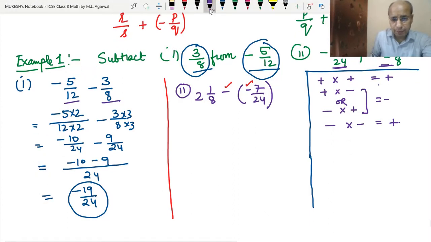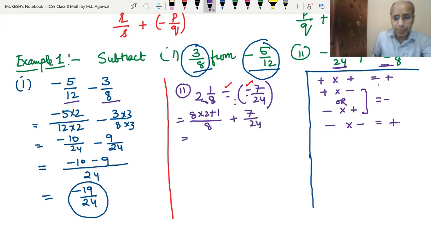So then we can write this as a plus. We have to convert this mixed fraction into an improper fraction. So 8 is multiplied with 2, and then 1 is added, upon 8. Now this minus and this minus will become positive. So plus 7 upon 24. So it became 8 twos are 16, plus 1, 17 upon 8, plus 7 upon 24.